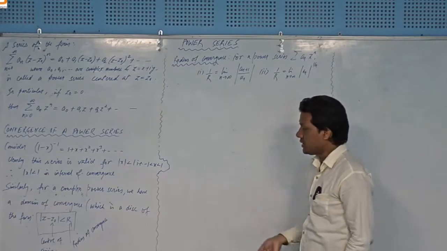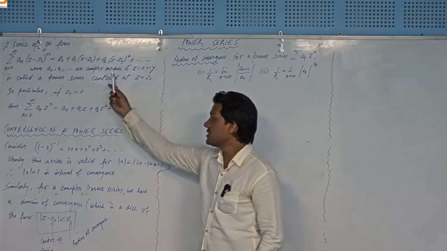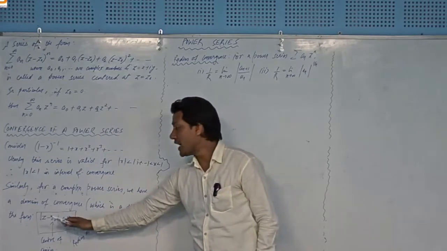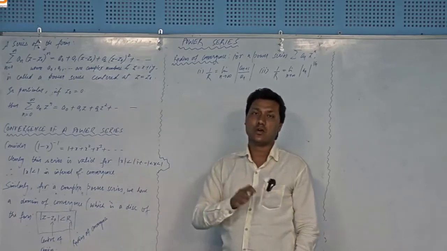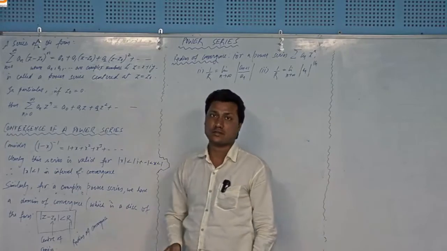And one more thing, this is the domain of convergence. So a power series will always converge absolutely inside this domain of convergence, and outside this domain it will always diverge, right? Diverge means the left hand side is not equal to the right hand side, right? Okay.